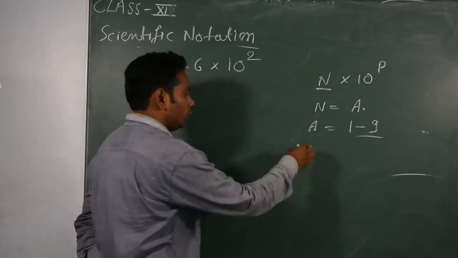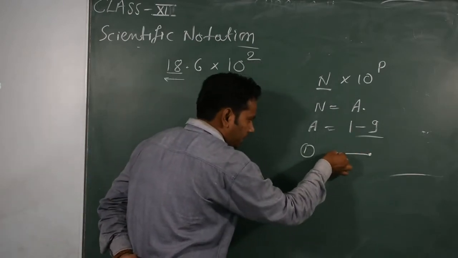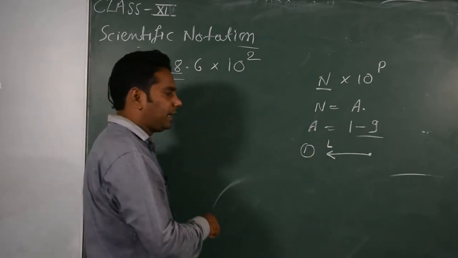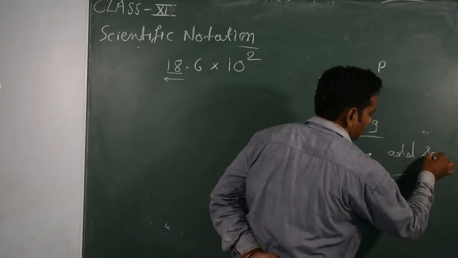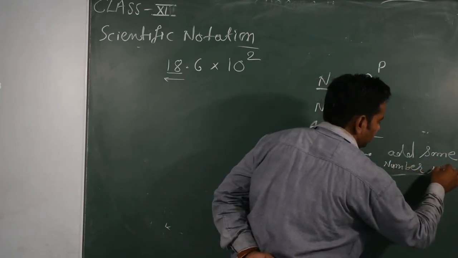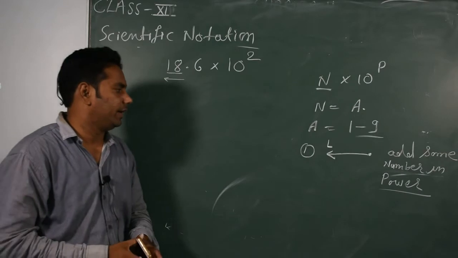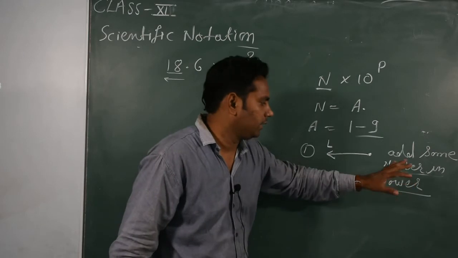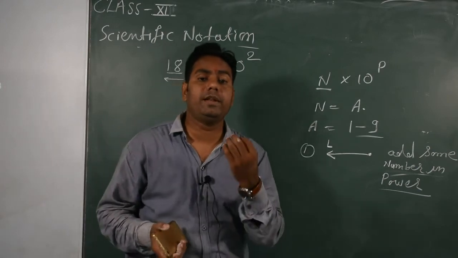So I have one rule: if you move the decimal point to the left side, add some number to the power. How many? It depends on the moving of the decimal point.